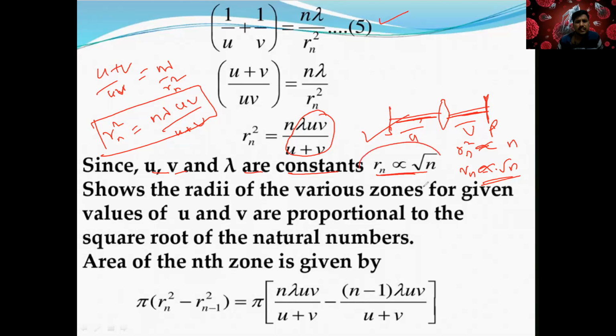So now what we understand is that Rn, the radius of the period zone, is directly proportional to the square root of the natural number. We have proved this.